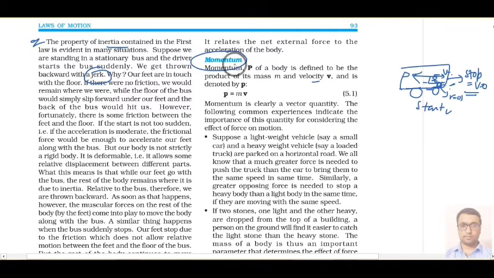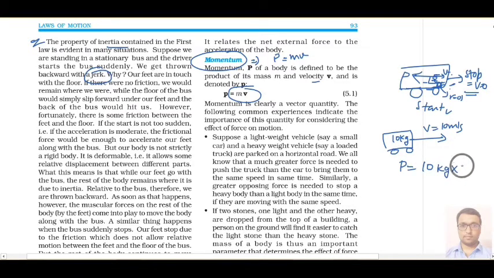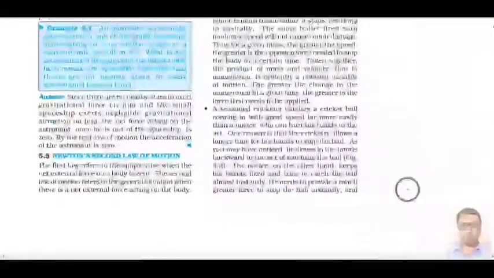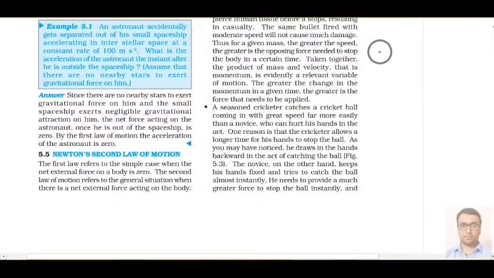Next topic we have is momentum. So what is momentum? Momentum is basically defined as mass into velocity, as you can see here, that P equals m into v. Suppose you have an object that has mass 10 kg and it is moving with constant velocity, say 10 meters per second. Then its momentum is 10 kg into 10 meters per second, that is 100 kg meter per second.